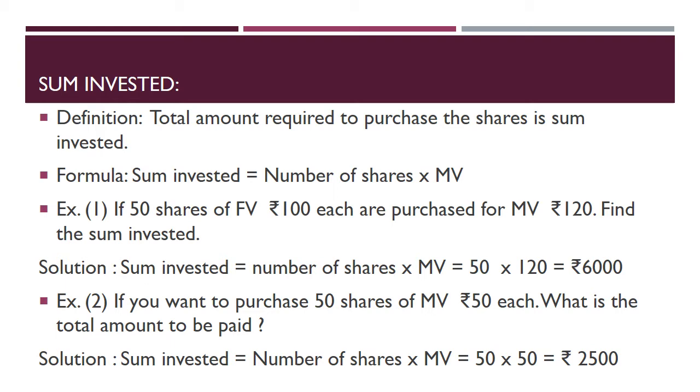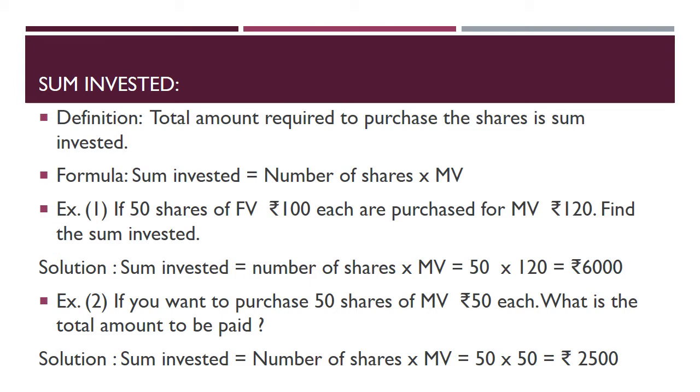So in simple terms the formula will be number of shares multiplied by the market value. Whether you want to purchase 2 shares, 3 shares or 4 shares, the number of shares multiplied by the market value of the share will give you the total amount that you spend, and that amount is called sum invested.